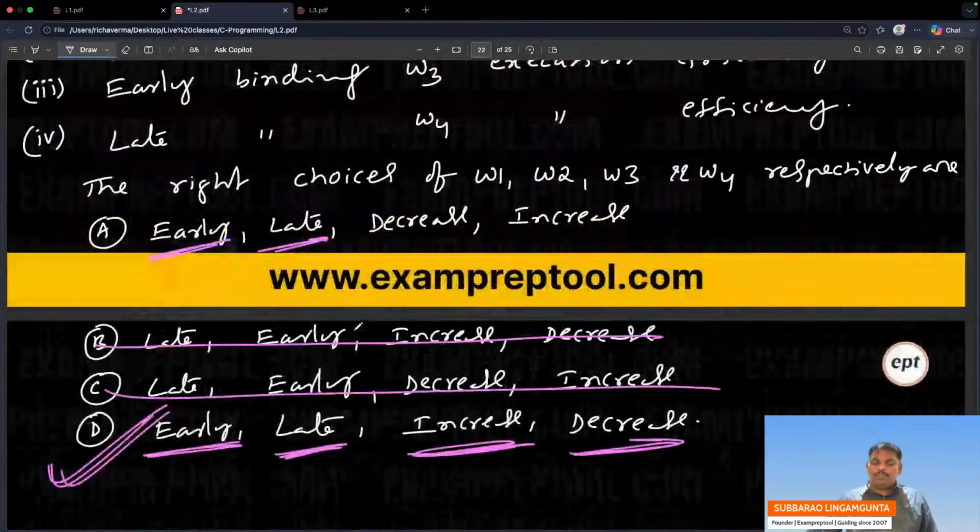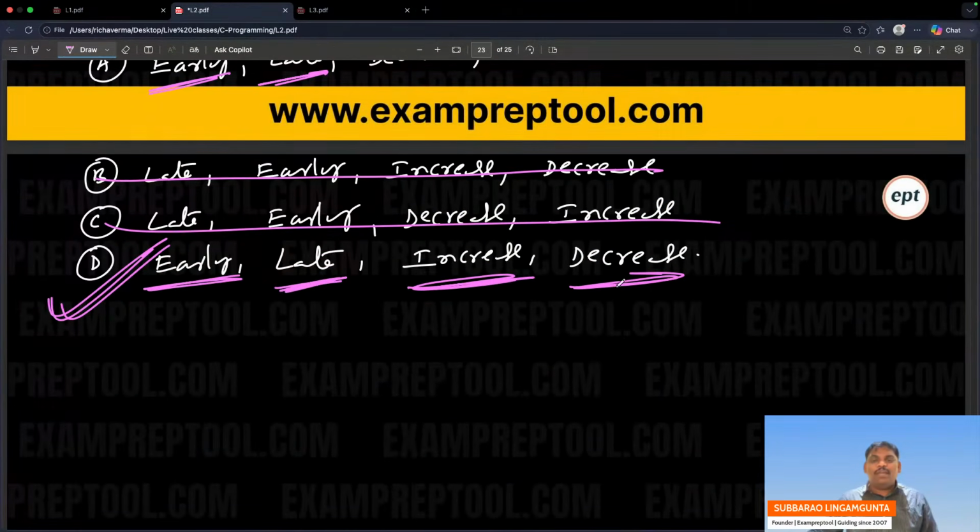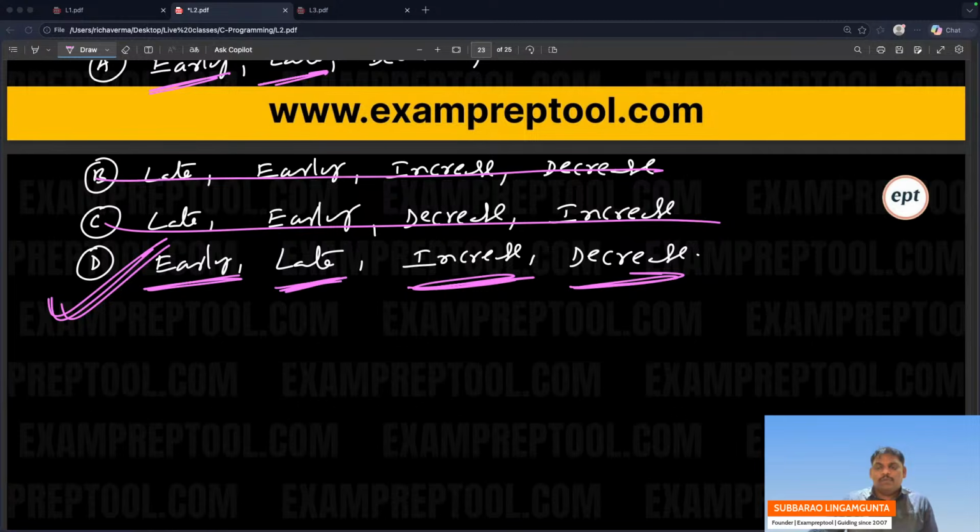Seven problems we have done. If anyone has any doubt, let me know. Late binding, a lot of push and pop operations. Yes, exactly. D is the correct answer. Check one time. D is the correct answer. A lot of push and pop operations. Exactly.